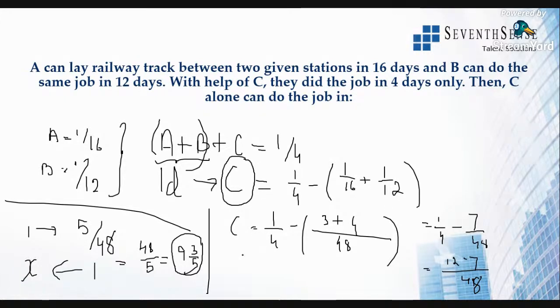All right, so how much time will C take? In one day he finishes 12 minus 7, which is 5 by 48 part of the work. So if in one day he finishes 5 by 48, the days will be the reverse of it, that is 48 by 5. Always remember this point. Just take the reverse of it, you will get the days. So the days will be 9 3 by 5. All right, hope you all understood. Okay, we'll go on to the next question then.